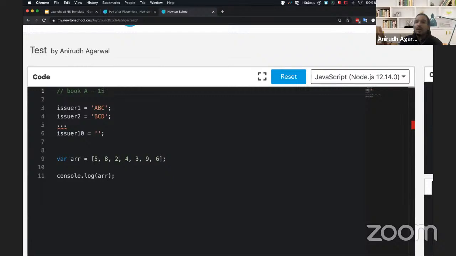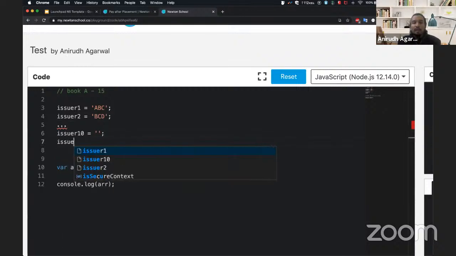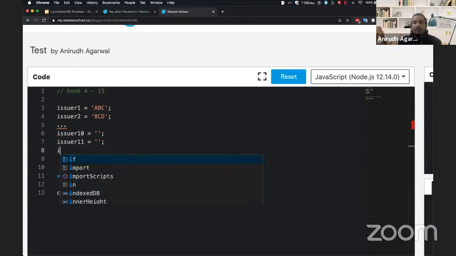So now the librarian will have to come back to me and say, Anirudh, we have bought 5 more books, so we want to add issuers to that. Then I'll have to add 5 more issuers here: issuer 11 equal to something, issuer 12 equal to something.